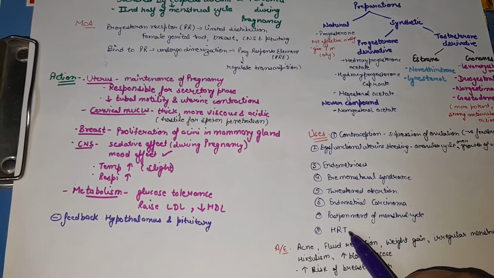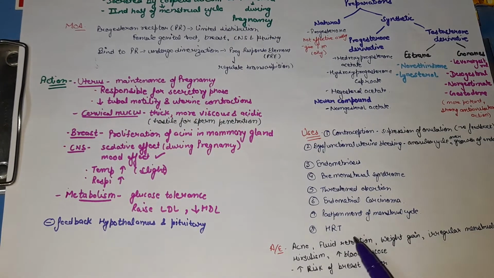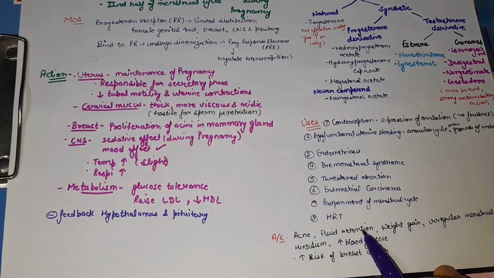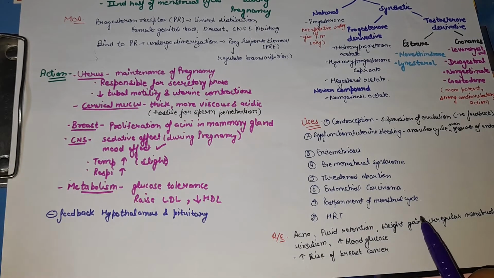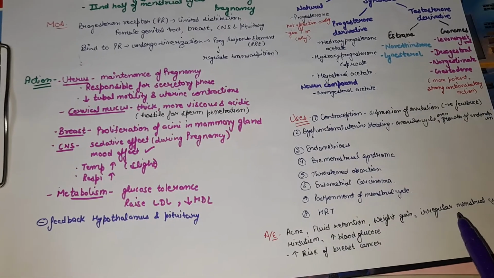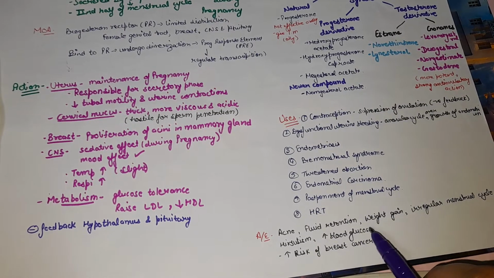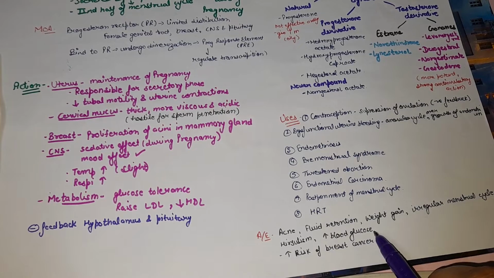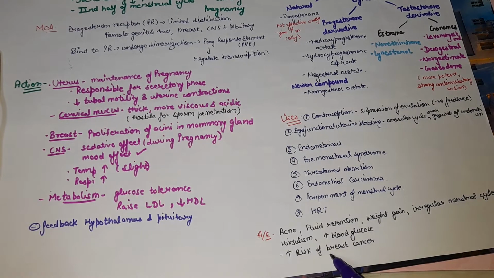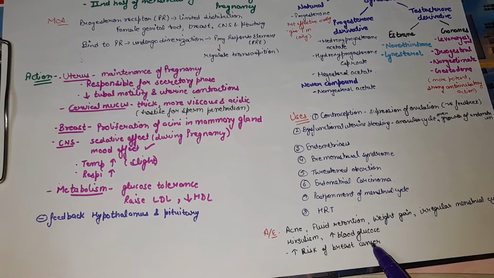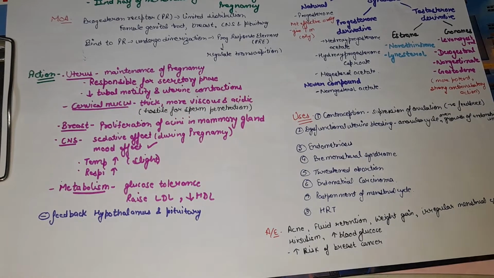So what are the side effects caused by progesterone? They cause acne, fluid retention, weight gain, irregular menstrual cycle, hirsutism, and increased blood glucose, as they decrease glucose tolerance. There will also be an increased risk of breast cancer as they proliferate the breast cells and acini in the mammary gland.